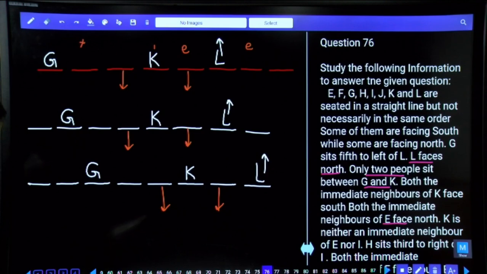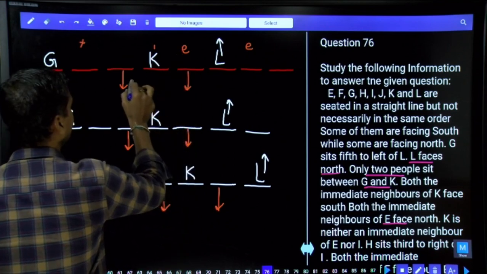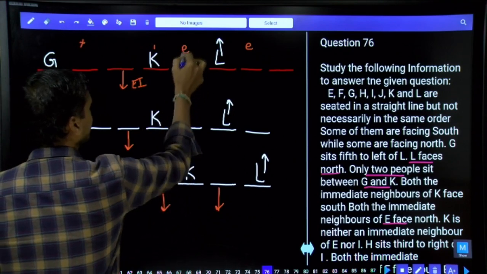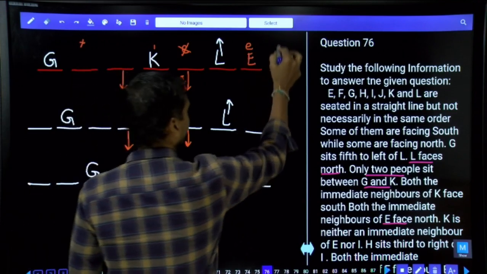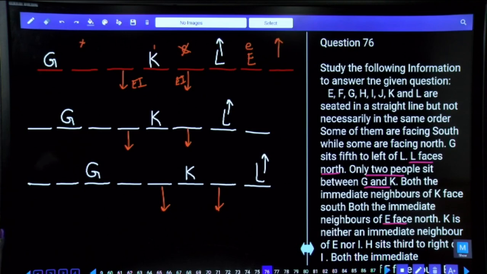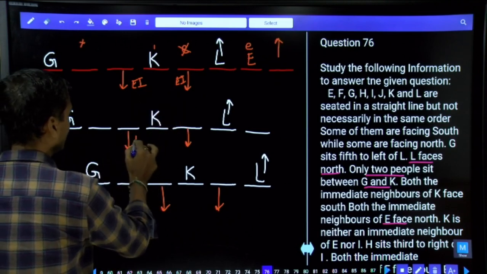In the first case, K is neither an immediate neighbor of E nor I. Hence, E and I cannot be at this place. As E cannot be here, E must be here. If A is here, the immediate neighbors of E are facing towards north, and E will be fixed. Then, again coming back to this one, E and I cannot be adjacent to K.